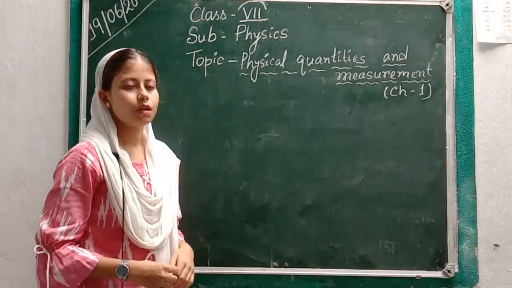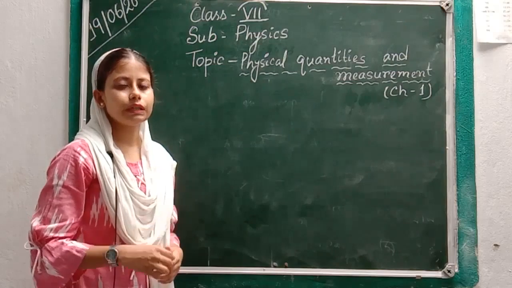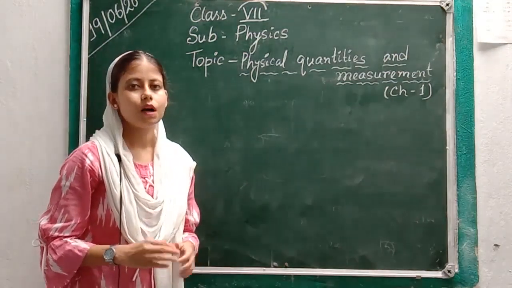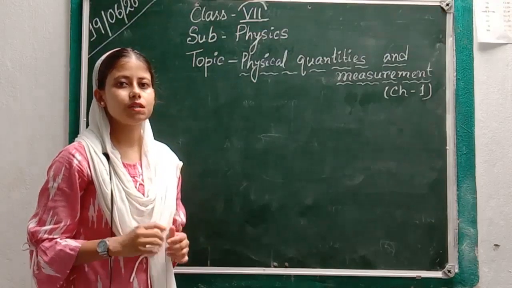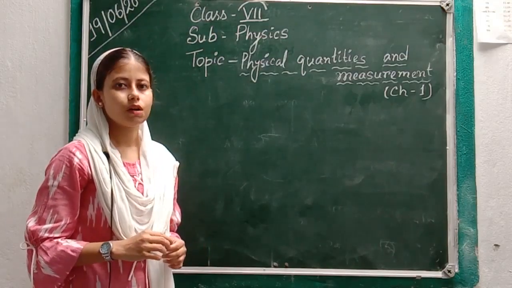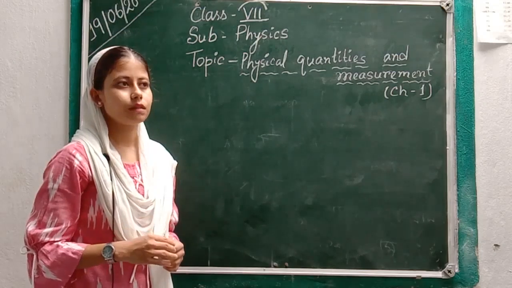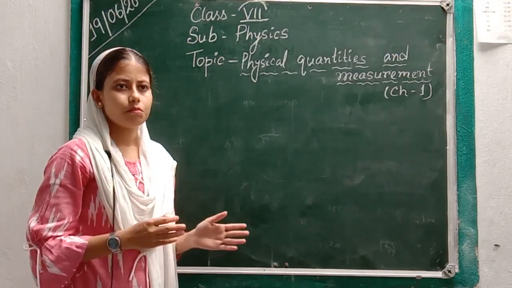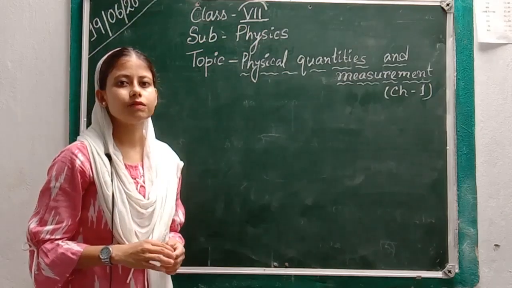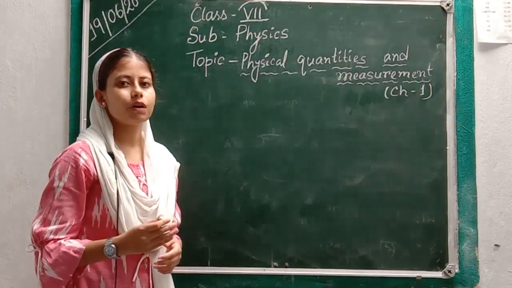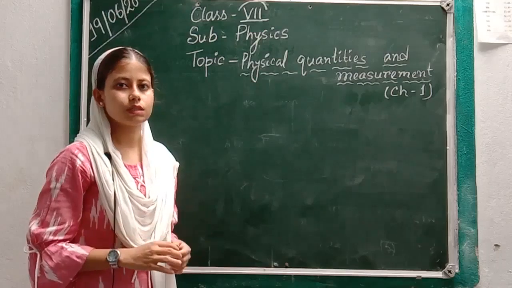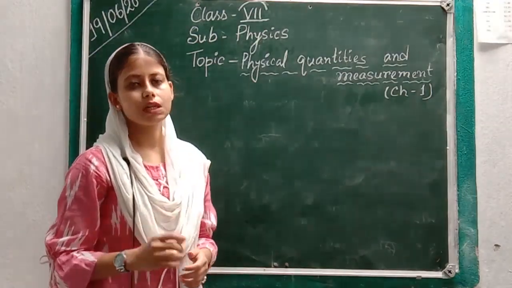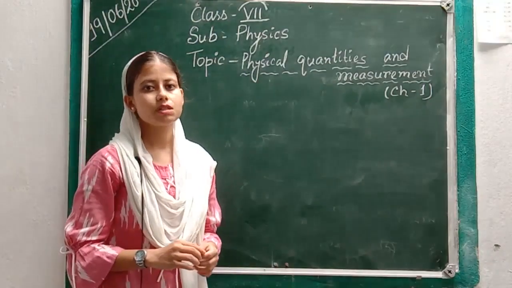Now, before getting to the detail, we have to learn what a physical quantity is. A quantity that we can measure is called a physical quantity. For example, area, volume, time, temperature, mass, speed, all these are physical quantities. Why? Because we can measure these quantities. Now, the process by which we measure a physical quantity is known as measurement.